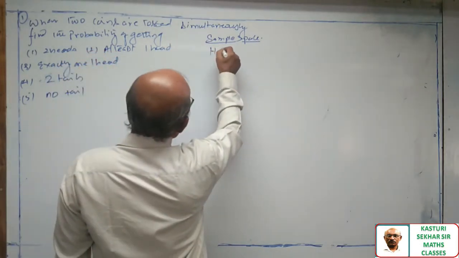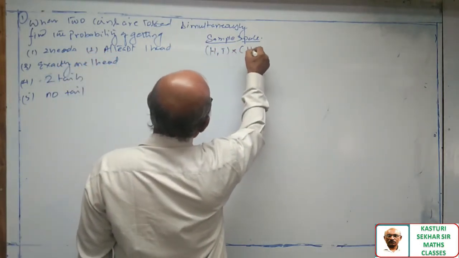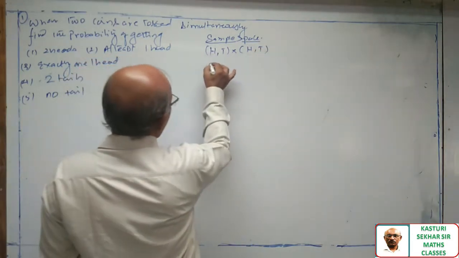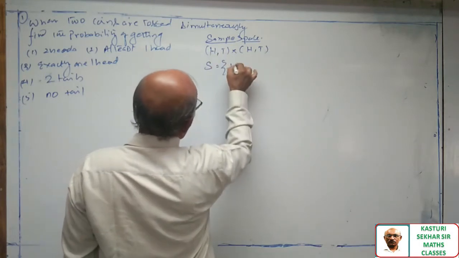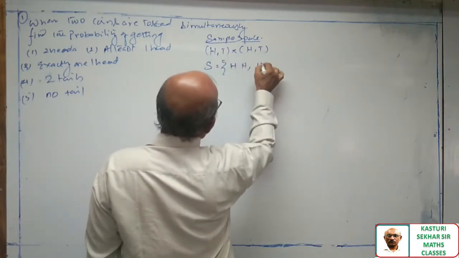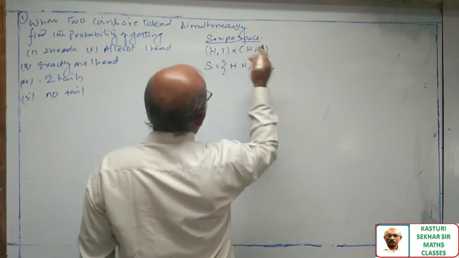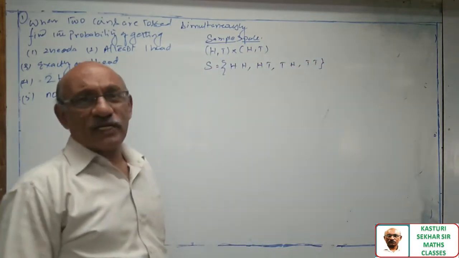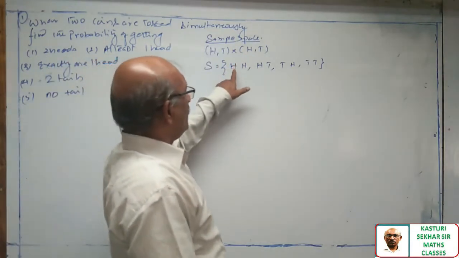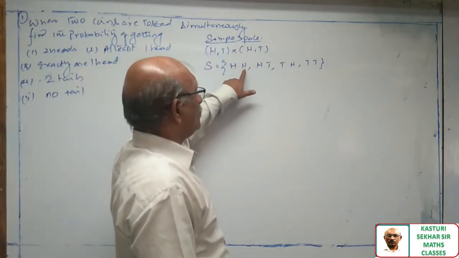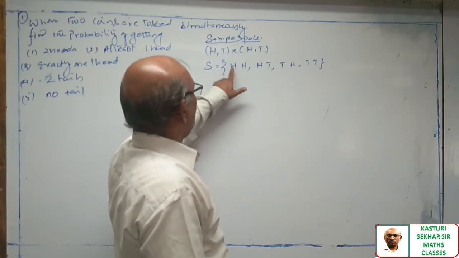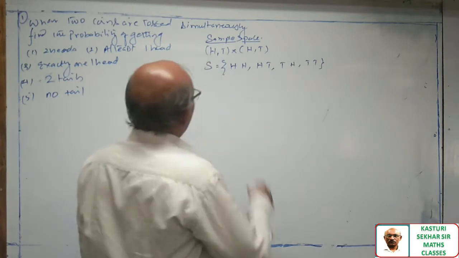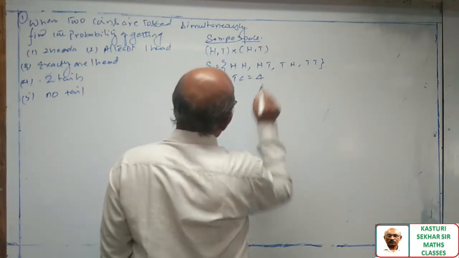Now look at this, how to write head tail, cross head tail. Into means it is traditional approach. Sample space is equal to HH, HT, TH, TT. Ordered pairs I am writing. It is a Cartesian product. H means first coin will show head, second coin will also show head. It means first number is related to the first coin, second number is related to the second coin. So total number of cases are 4.